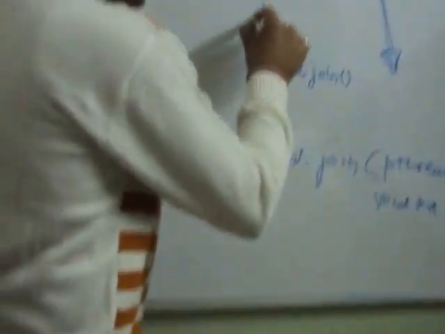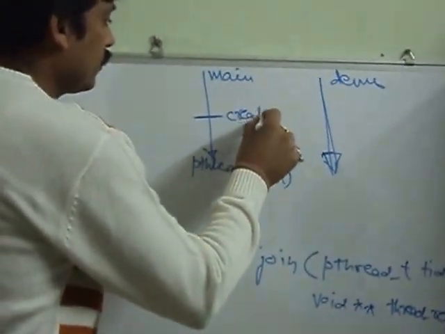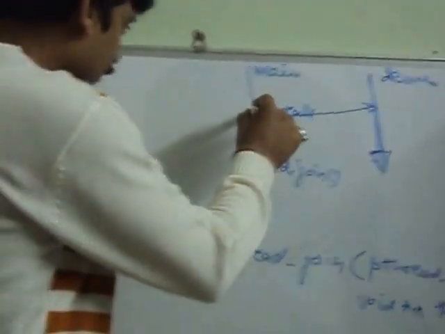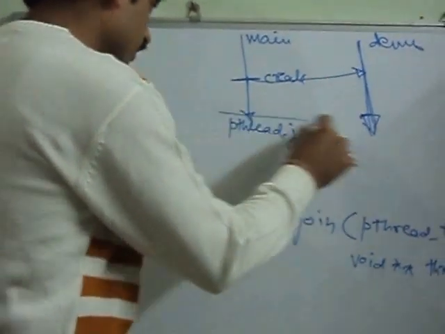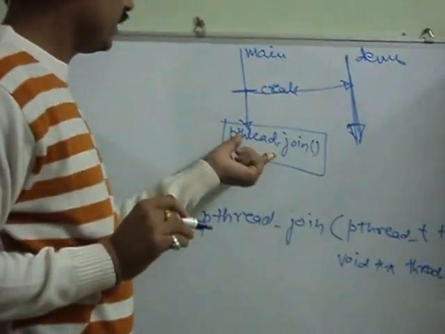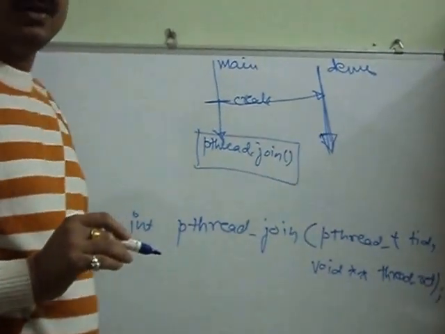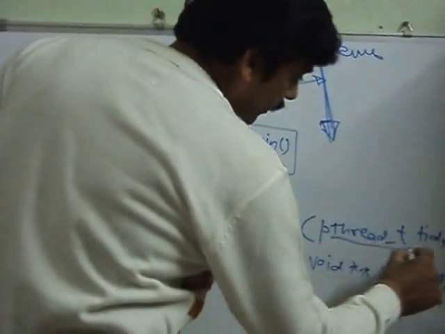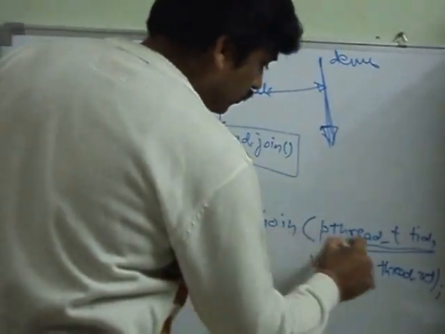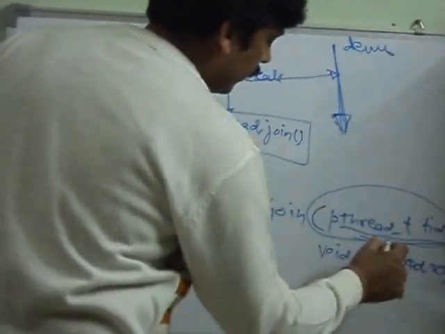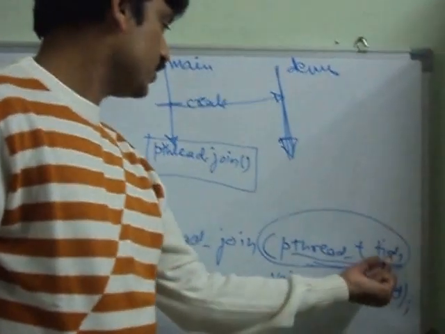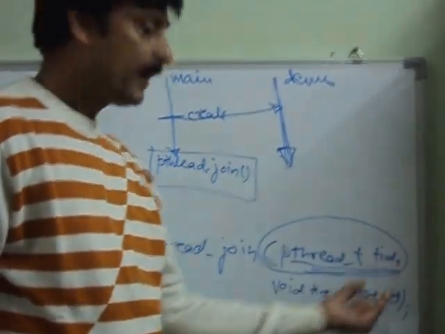So here what happens, in the scope of the main function, if we use pthread_join, right? At this particular point we have used pthread_create. So because of this pthread_create, a new thread will be created which executes this demo function, and the main thread continues its execution, and because of this pthread_join, the main thread will wait for the termination of this thread created using pthread, right? So the first argument to pthread_join is the thread which the main thread or calling thread has to wait for, referred to using the first argument.